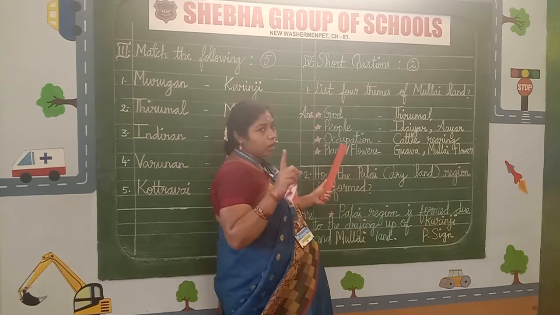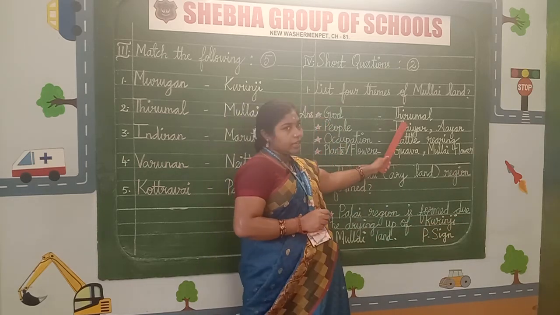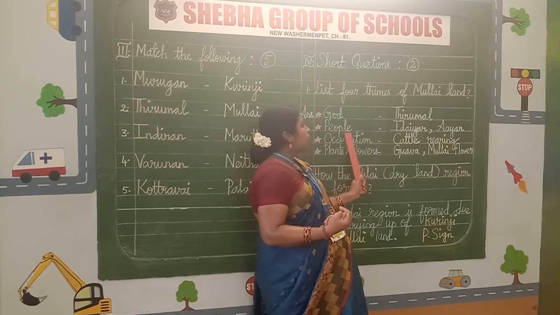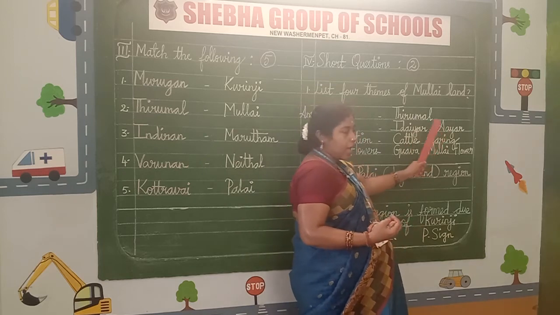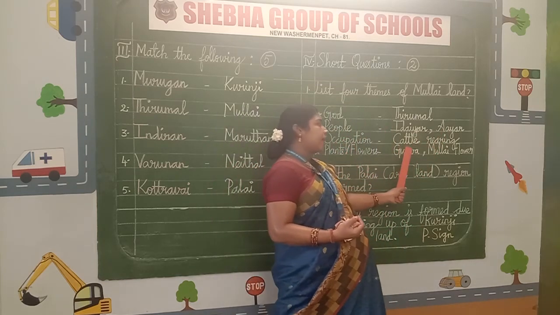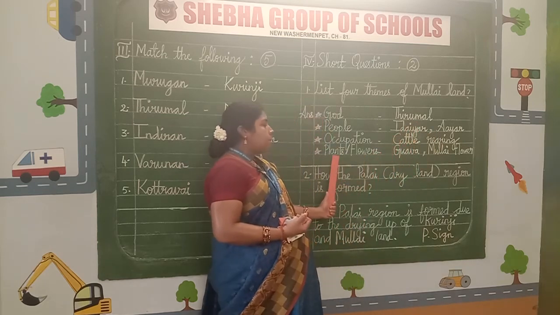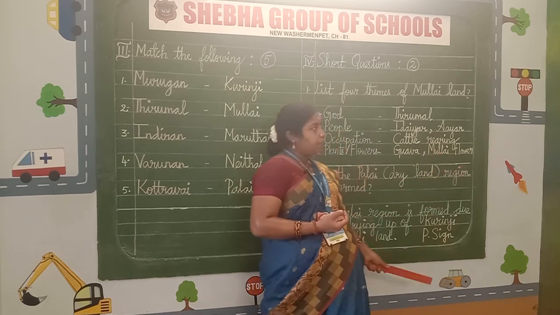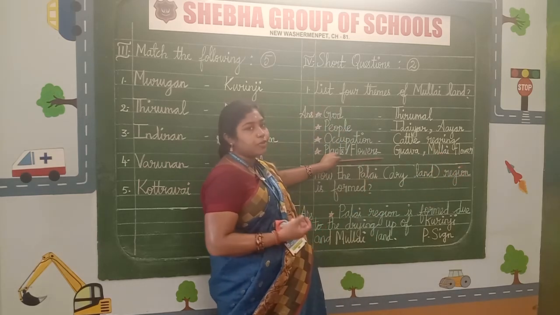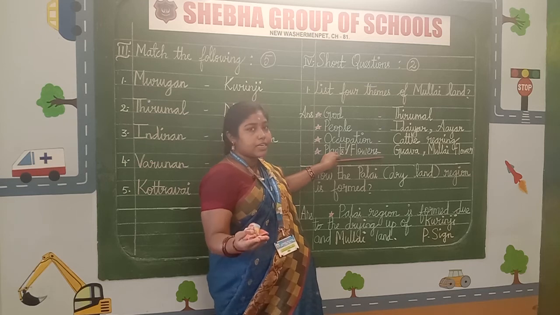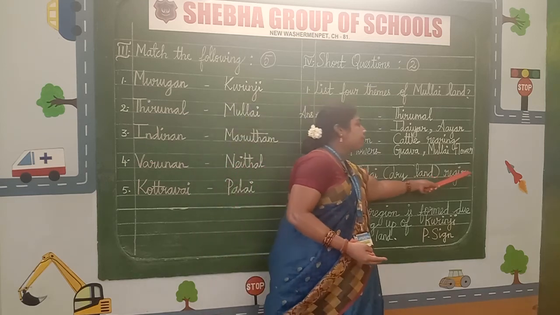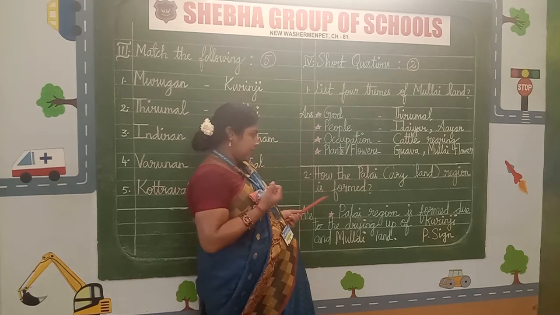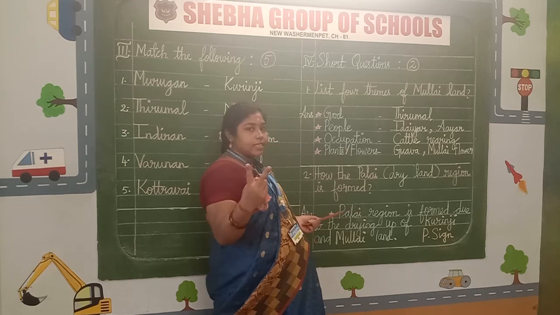Again I am repeating one more time, children. God, Thirumal. People, come on, pronounce with me, children. People, Idayar, Ayar. Occupation, cattle rearing. Plants slash flowers, Kovai, Mullai flower. After completing the first question, what do we have to do, children, for a neat presentation? Yes, we have to cover the first question with a neat line using your scale and pencil. Now we may start writing the second question.